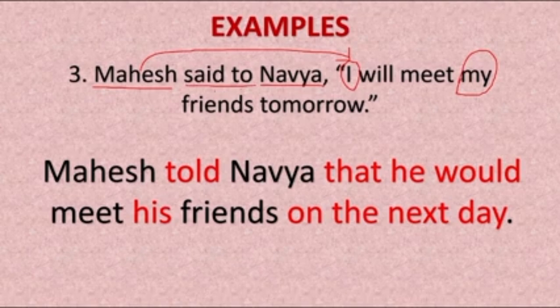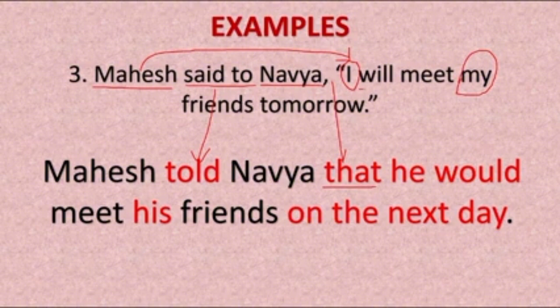So let us see what changes we did. So this said to became told. So always remember, don't write to after told. Said to changes into told, then don't write again told to. So it's wrong. Mahesh told Navya. So this connector we used that here, since it is an assertive sentence.